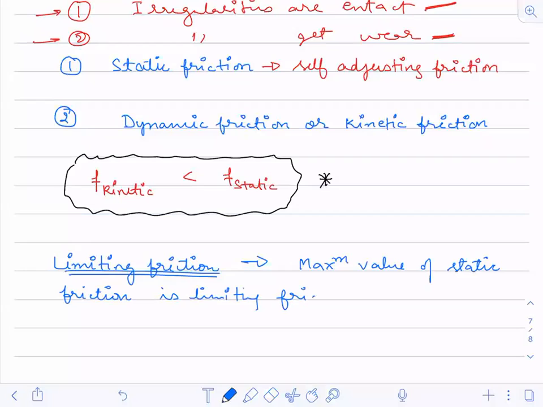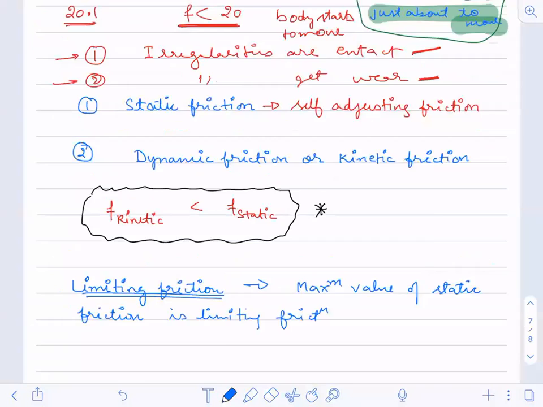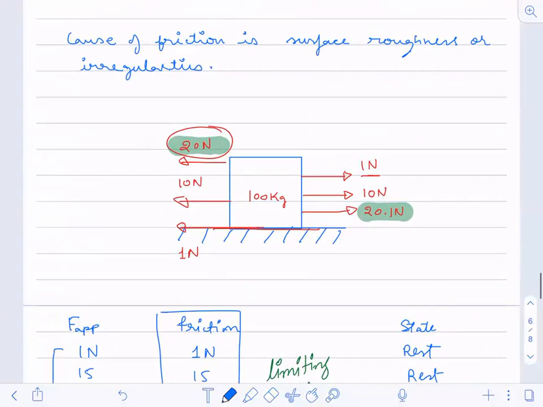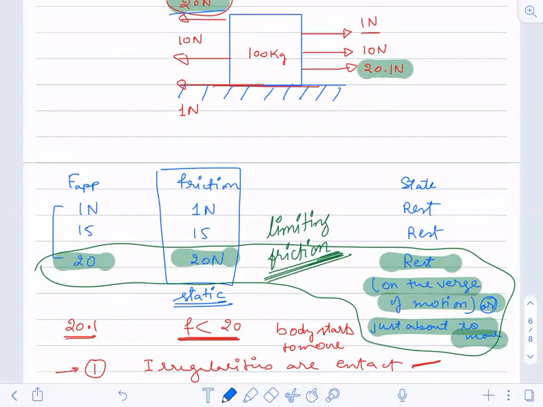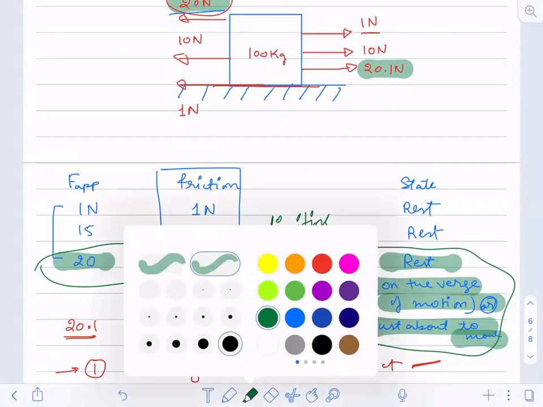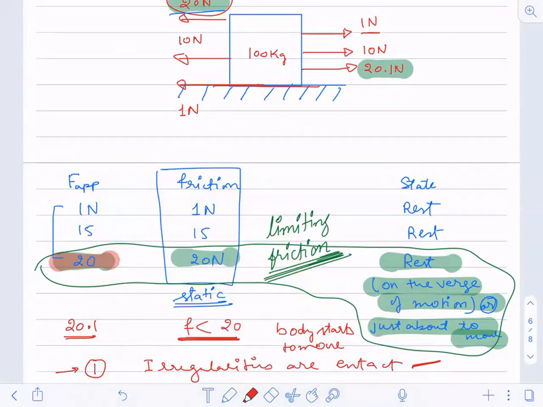Now what will be the condition of the block over here? What is the condition of the block at 20 Newton? Can you see it? It is on the verge of motion, or it is just about to move.